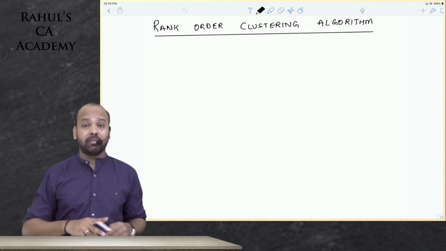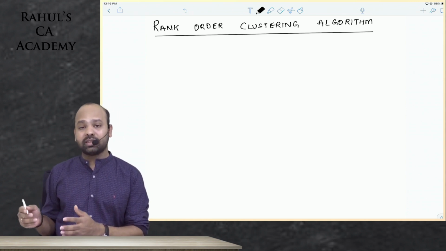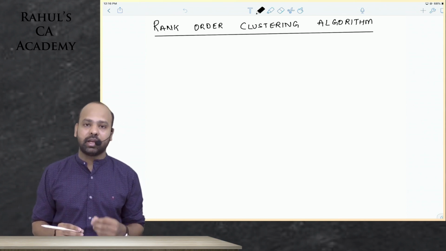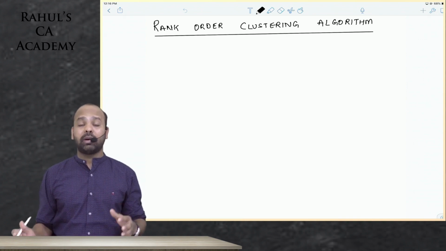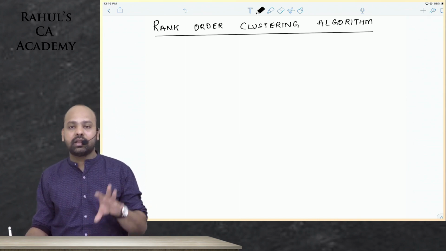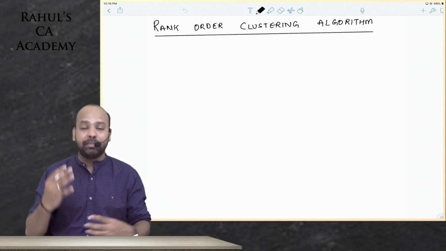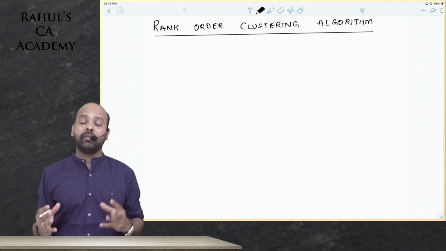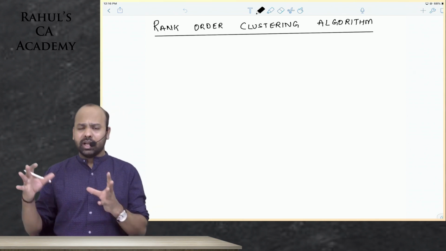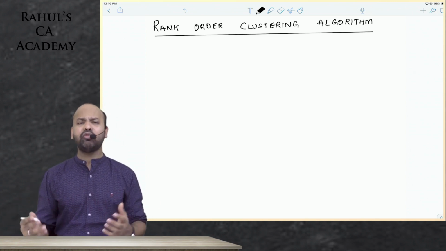Now, before we talk about the rank order clustering algorithm, let us quickly understand what this is in relation to. The third chapter of SCMP is Lean System and Innovation. Lean system is all about waste minimization. How can we optimize our workflow by identifying things that are not adding value, things that are not required, by simplifying the work procedure, while at the same time ensuring that we are adaptable to changes? We are flexible enough in our manufacturing systems. If there is a demand for a new product, we should be able to incorporate that at the last minute also. That is what lean system is all about.